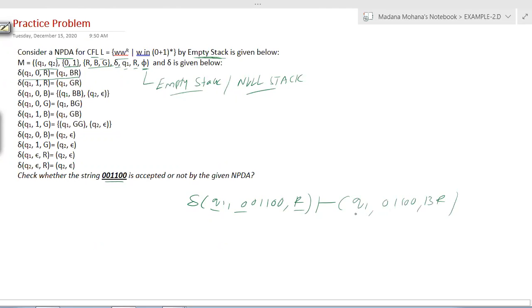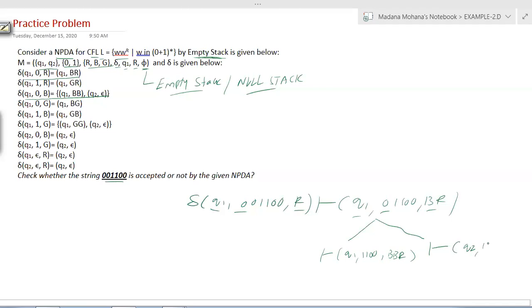Next step. The current state is given, the current input is 0, and the current top symbol is B. Now you can see the transitions for this: Q1, 0, B. We have two transitions. You can substitute both, giving two paths. For the first path, substitute the first one: Q1, 0, B equal to Q1, BB. So now you will get Q1, the remaining input 1 1 0 0, and B is replaced with BB, while R remains the same. For the second path, Q1, 0, B equal to Q2, null. That means B is erased. Now you will get Q2.